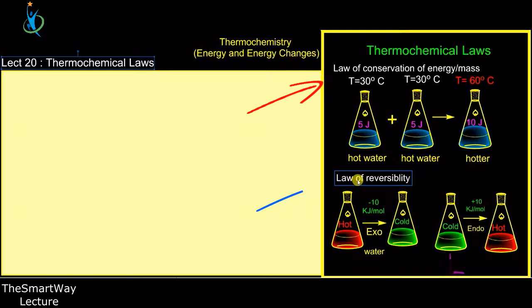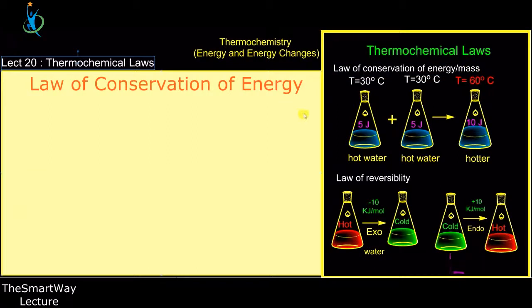And the second one, we have the law of reversibility in thermochemical reactions. And we also have the Hess Law, that is the third one. And we are going to look at each of them briefly, and then we will begin to take you through some questions. Okay, very simple. Now, the law of conservation of energy and mass. This is a very simple thing.